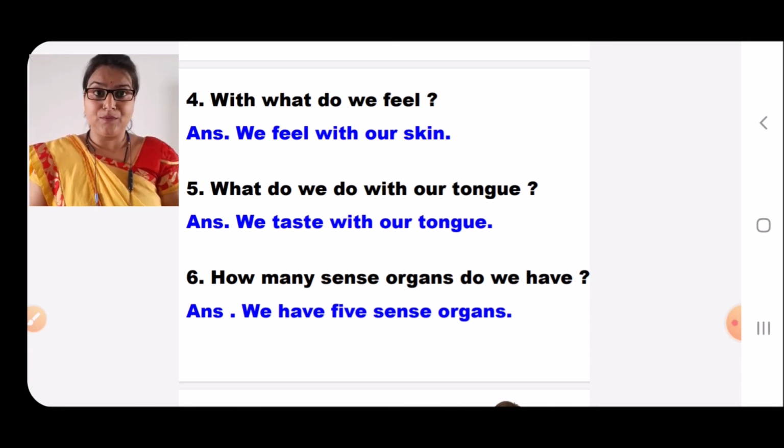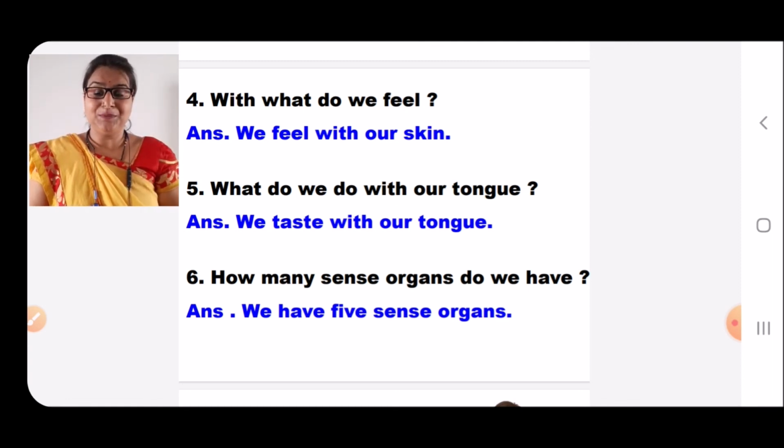Number 5. What do we do with our tongue? We taste with our tongue. How many sense organs do we have? Can you tell me how many sense organs we have? We have 5 sense organs.